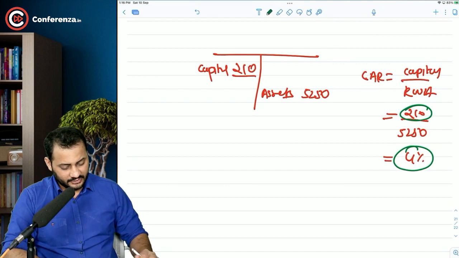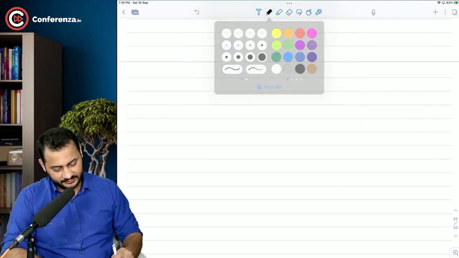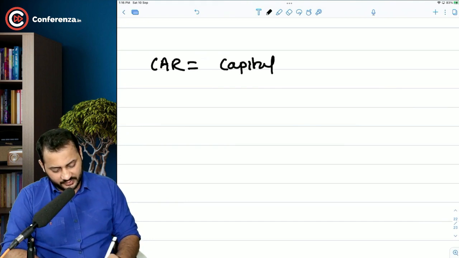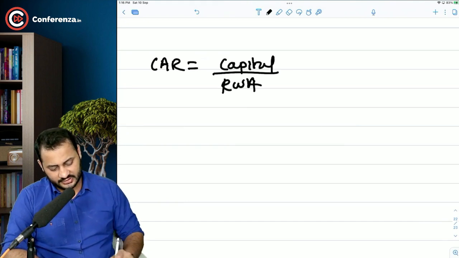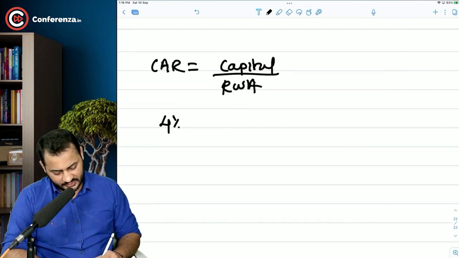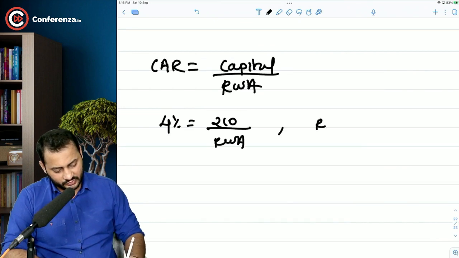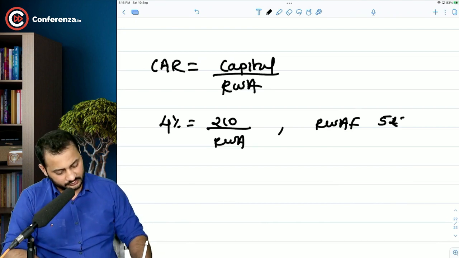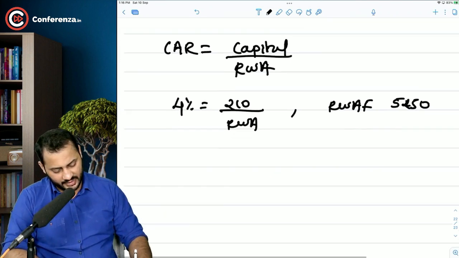I will just explain that to you once again. Understanding the fact that CAR is equal to the capital that you have kept aside for the risky weighted assets. We calculated this CAR as 4% for 210 capital, so we got the risky weighted assets to be 5250. We did the same thing for bank P.